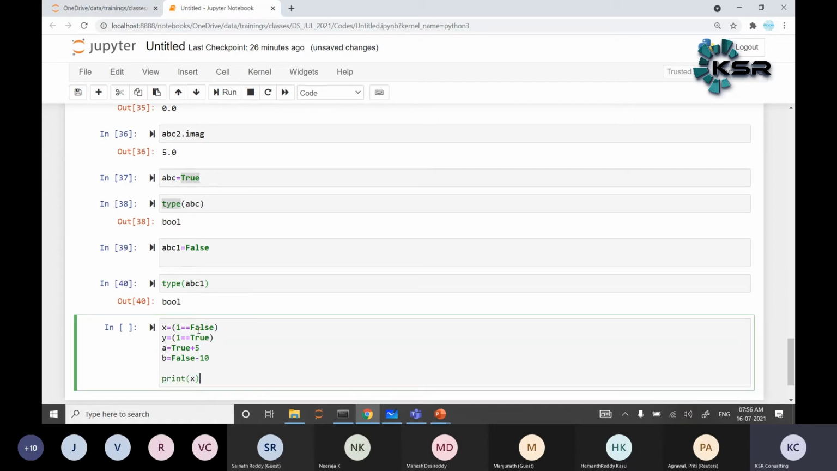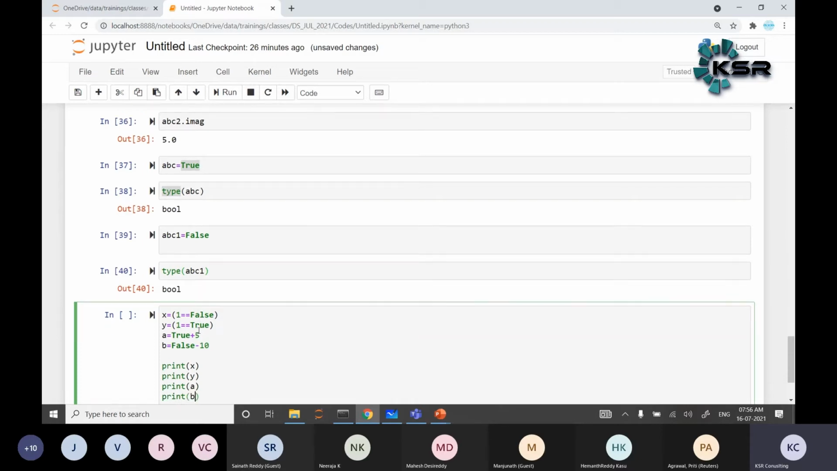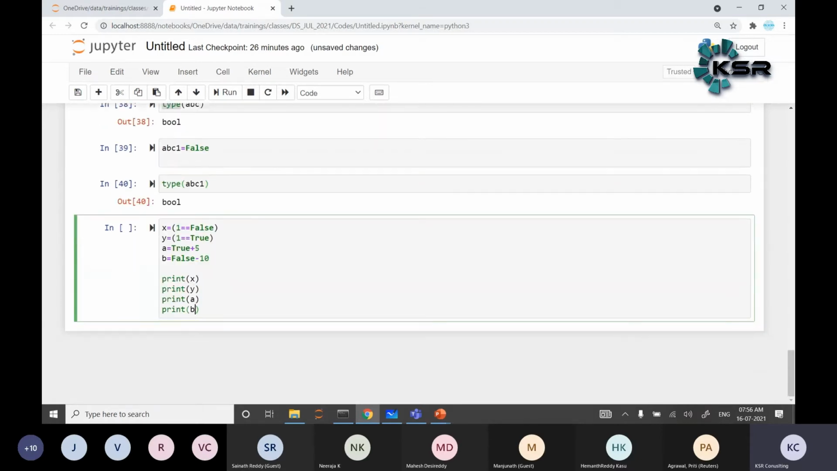Print of x, print of y, print of A, print of B. Can anyone guess what the answers are for each one? Jagan, can you tell me the first one? What is the answer for the first one?